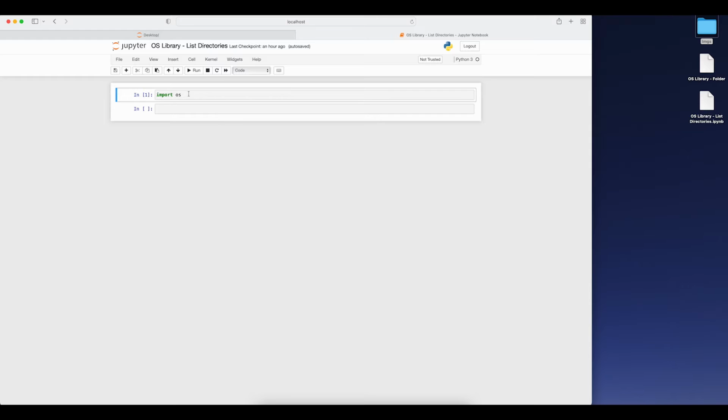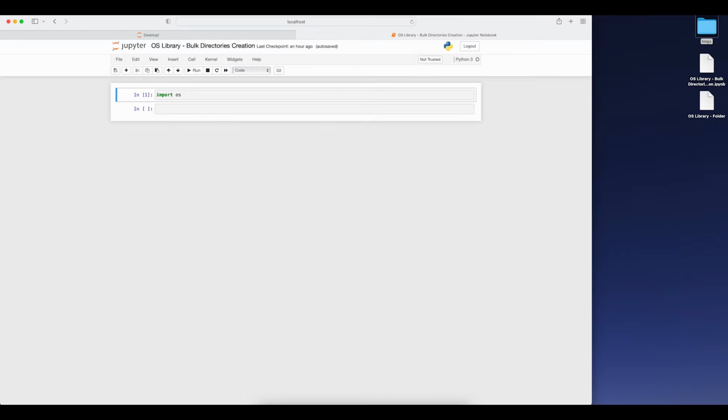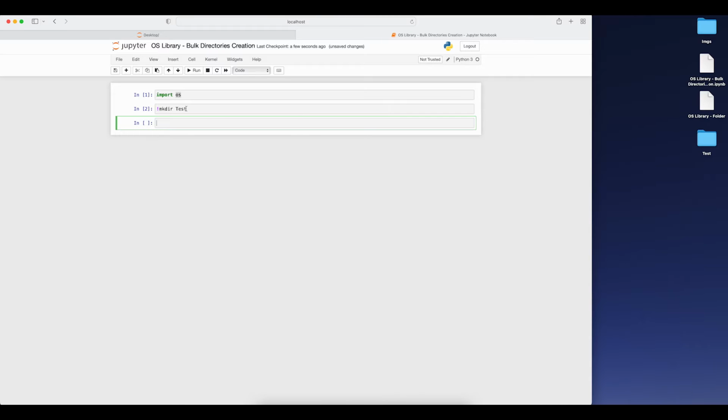So here you can see we have created a directory which we are going to use for bulk directories creation. How can we create directories in bulk? Now, first of all we are creating a directory, and I am just using mkdir for the same. I'm not using the OS library for that. I'm just using it here to create a directory named test. Inside the test directory I'm going to create multiple folders.